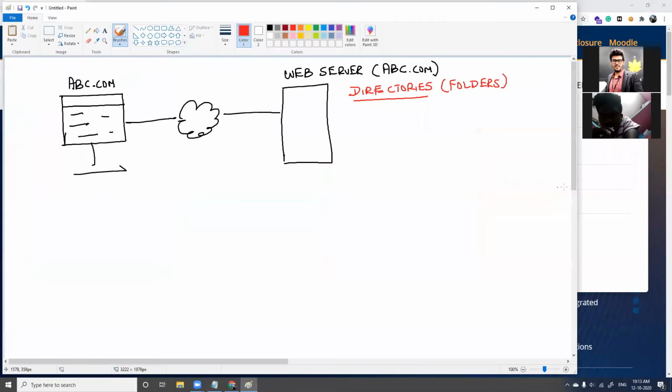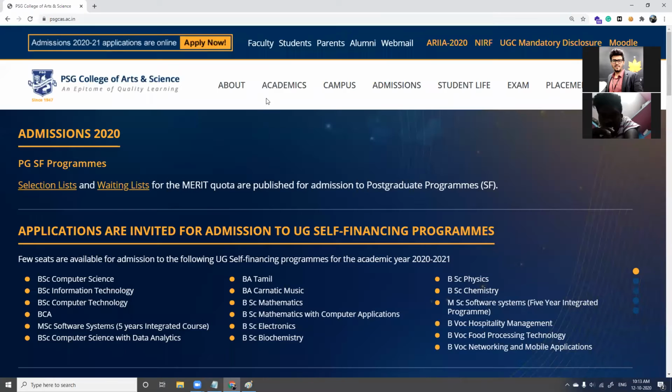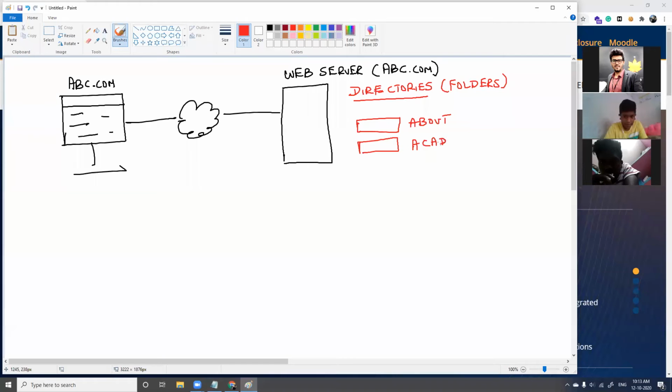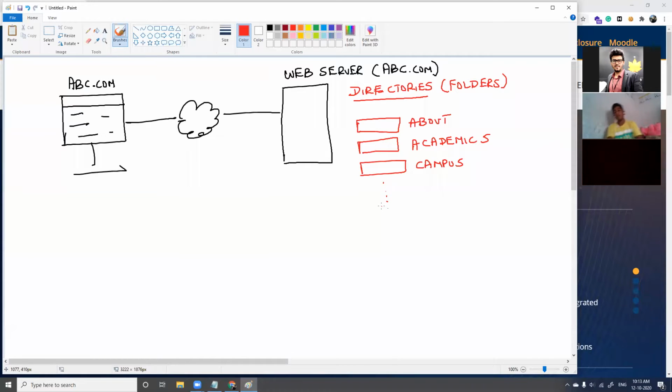It means in the PSG server at the background, they have a directory called about. Fine. And now they have academics here, means they have another directory called academics. And campus means for sure they'll have a directory called campus. Like this, the number of directories will go based on the size of the website and tabs of the website.